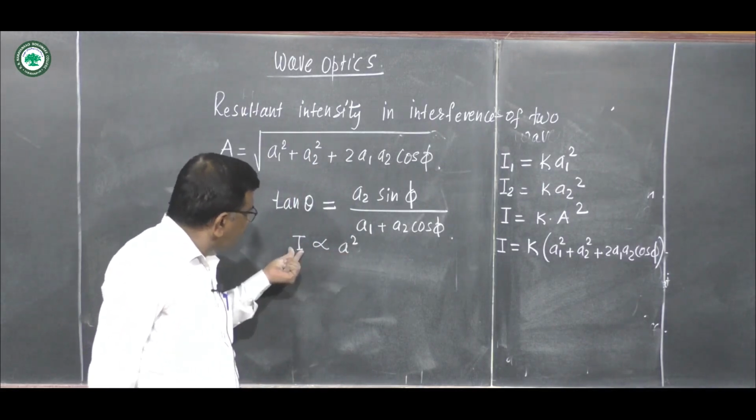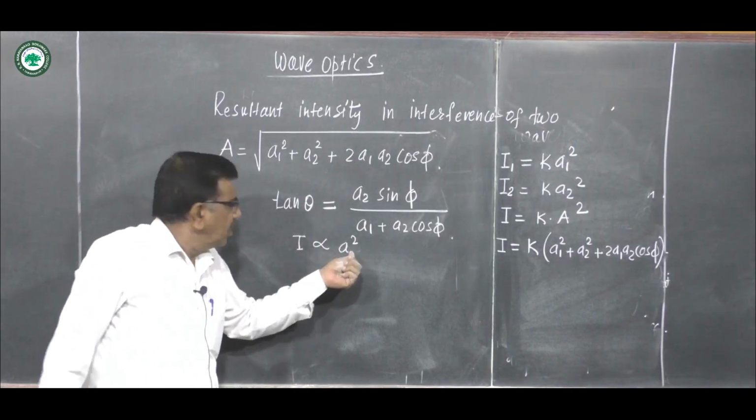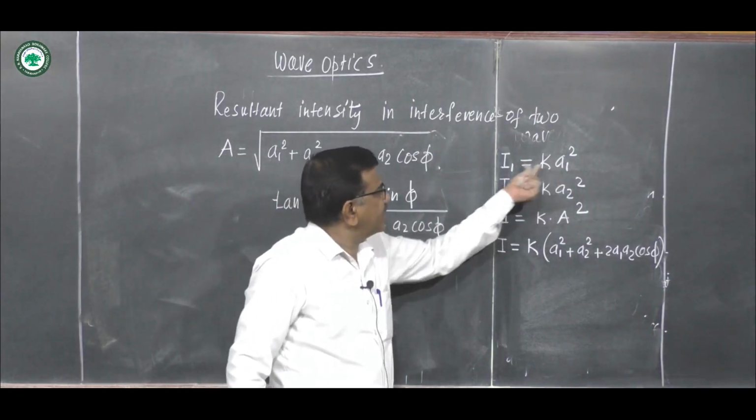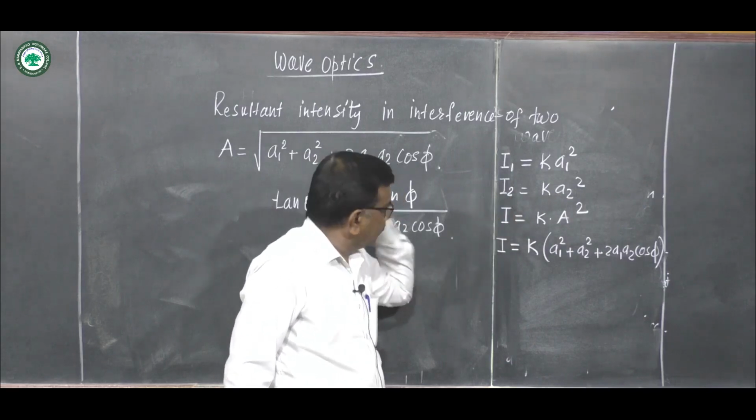Since I is proportional to A square, A is the square root of I. So A1 is the square root of I1, and A2 is the square root of I2.